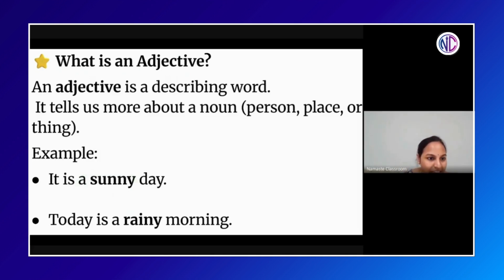And if you see in the next sentence, where is the adjective? Rainy. So rainy is explaining about the morning. So that will be your adjective. Got it? Now, let us have some practice sheet so that you will practice these adjectives.